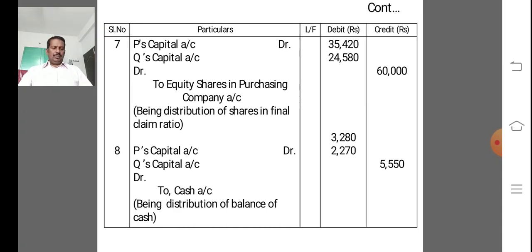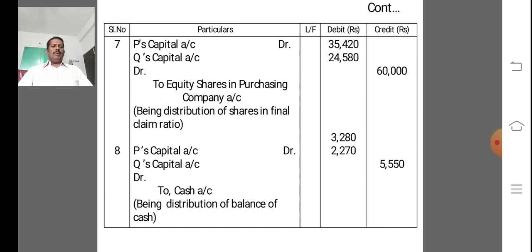Next, for distribution of equity shares in final claim ratio, P's capital account 35,420, Q's capital account 24,580, to equity shares in purchasing company account 60,000, being distribution of equity shares in final claim ratio.